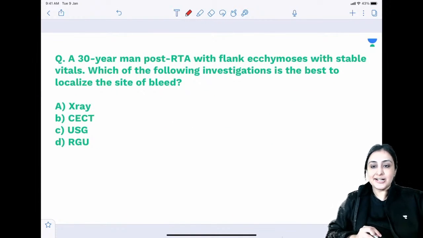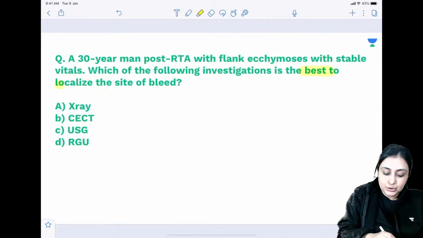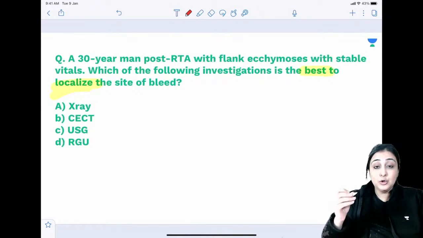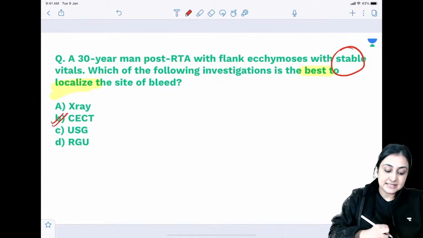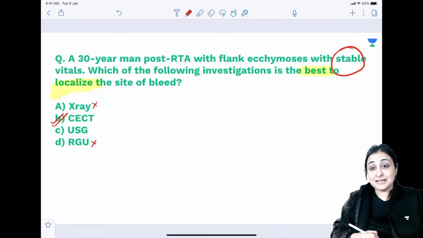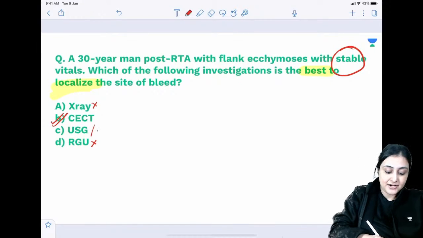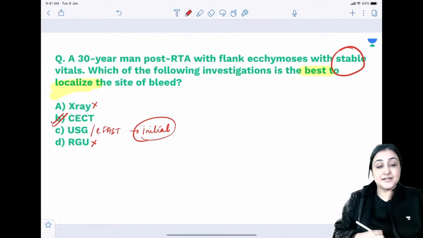30-year-old man post RTA with flank ecchymosis and stable vitals. Which of the following investigations is the best to localize site of bleed? So anytime they ask you best localize in trauma, stable, it is CECT. Can never be X-ray. RGU will not help us. It will help with urethral injury only. So ultrasound and CECT. By ultrasound here we mean EFAST. So if they ask you initial, any patient, stable, unstable, it is EFAST.